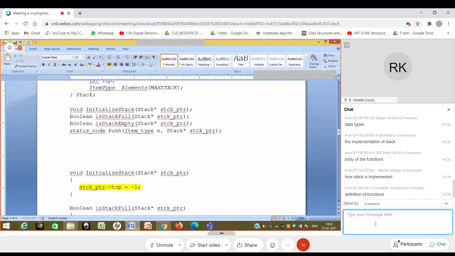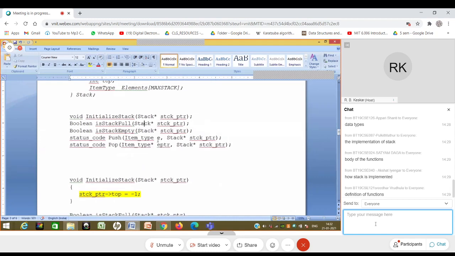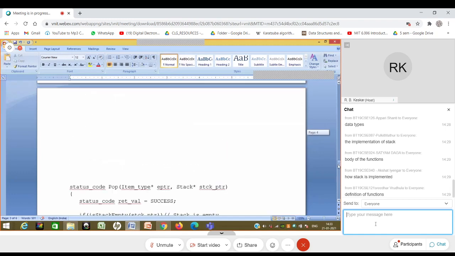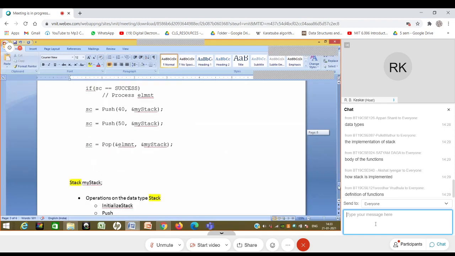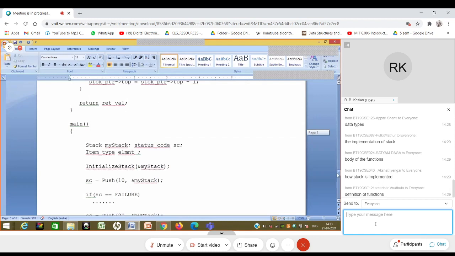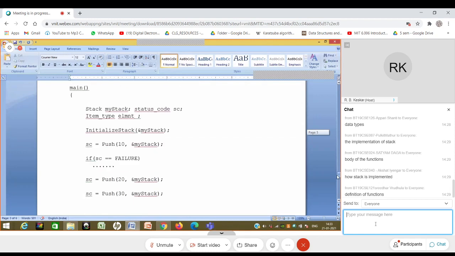Maybe you may say that, okay, stack is a structure, I can see that. But of course, you can see that it contains an array also. But the end user does not depend on the fact that the stack is being implemented using an array. The code that the end user is writing, which is the main code, does not give any hint that this stack is being implemented using an array. Rather, it does not depend on that fact.